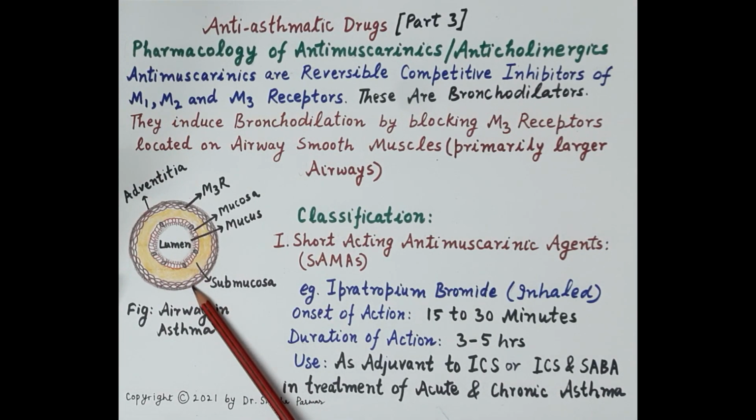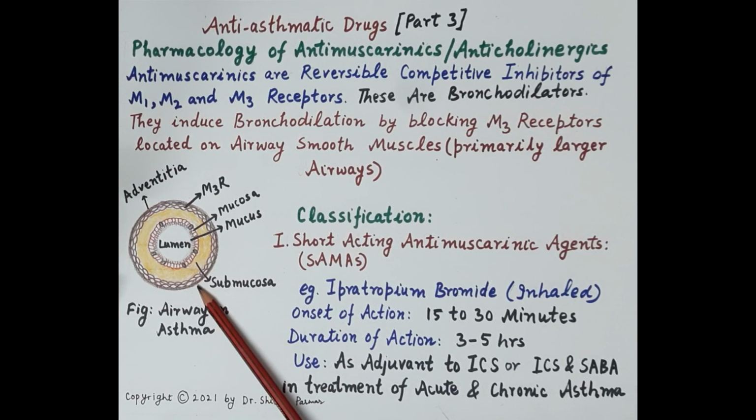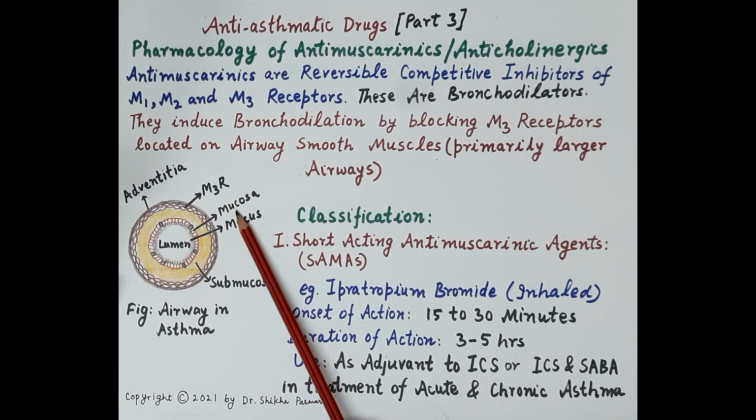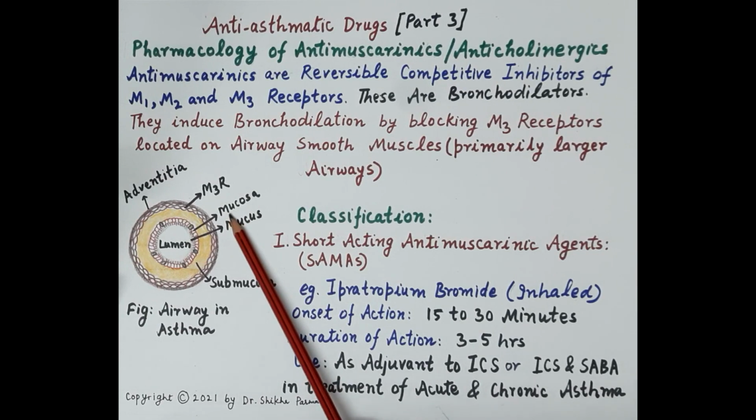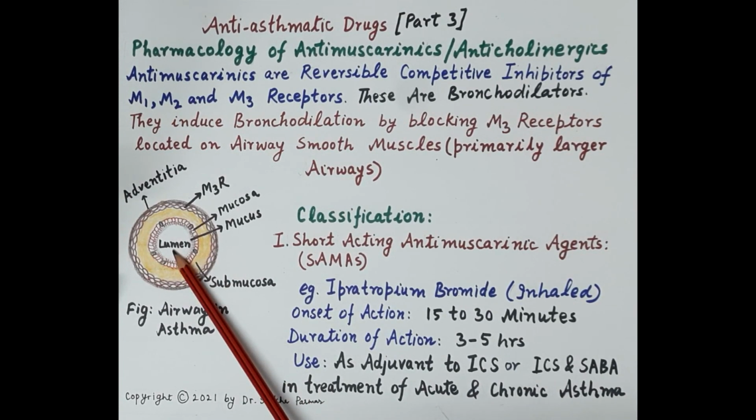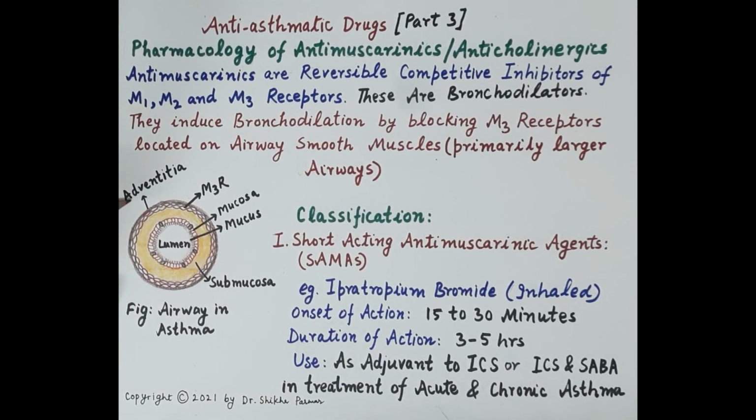This is the structure of the wall of the respiratory tube, for example, a bronchial tube. Now, the innermost lining is called the mucosa, and this mucosa is made up of ciliated columnar epithelial cells, shown here in the red color. In between the columnar cells are goblet cells, shown here in the black color, which produce mucus. Mucus is shown here in the green color. In the center is the lumen, that is the respiratory passage or the airway for the passage of air. The outermost layer is called the adventitia, and below the adventitia is a layer of smooth muscle cells.